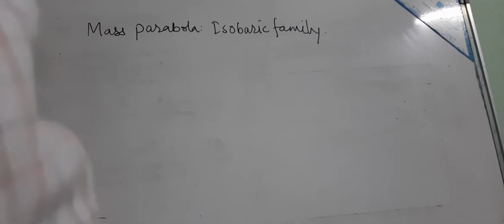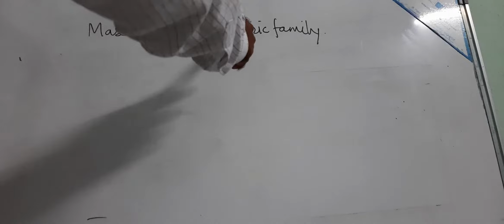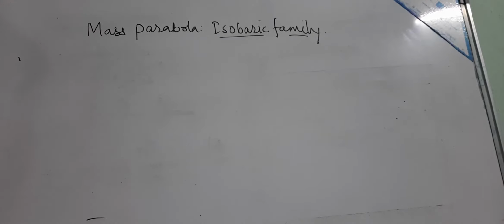Today I'll be talking about the mass parabola and the isobaric family, and the prediction of stability against beta decay for the members of the isobaric family. So I'll be discussing this isobaric family. Firstly, what is mass parabola?